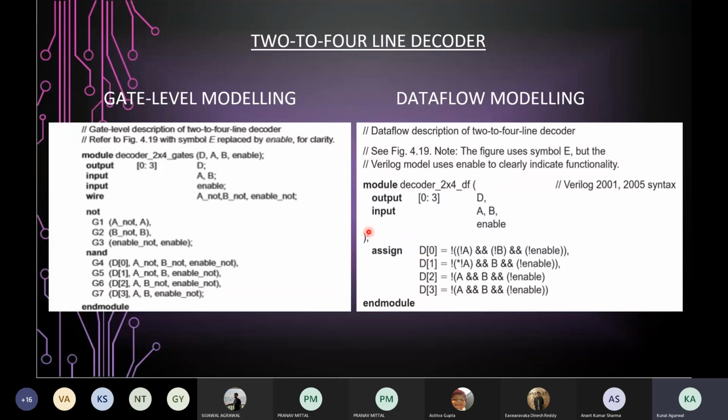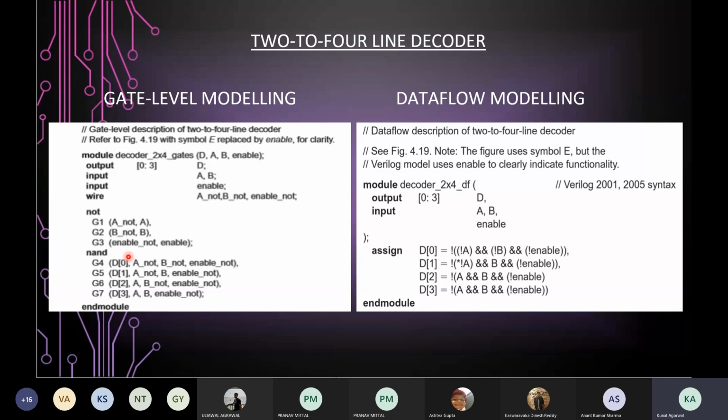Here we will be using a single keyword, assign, whereas the keywords used there were NOT and NAND. The keyword assign is followed by the target output, after which we use a single equal to sign, known as the assignment operator, followed by the Boolean expression or the logical operation that you want to perform on D0, or the target output.